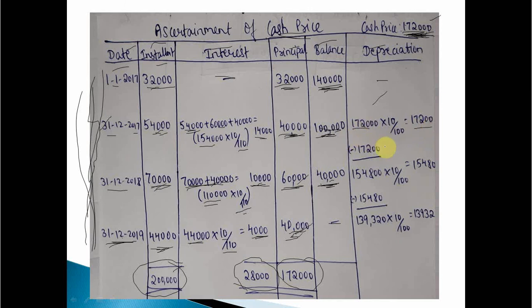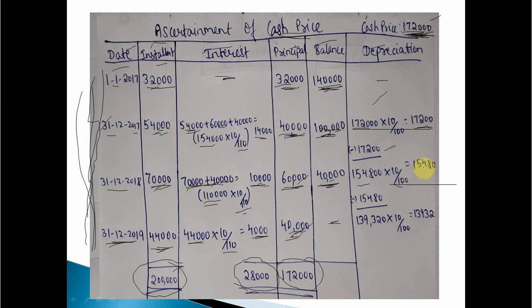Since it is a diminishing balance method, we have to deduct 17,200 from 1,72,000 to get the original value of that asset in the next year, which gives 1,54,800 on 31/12/2018.